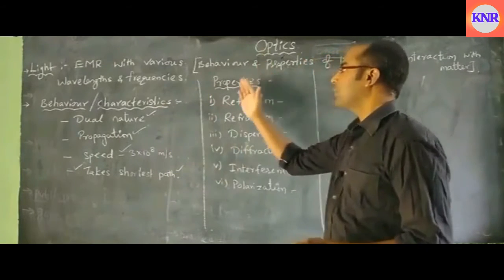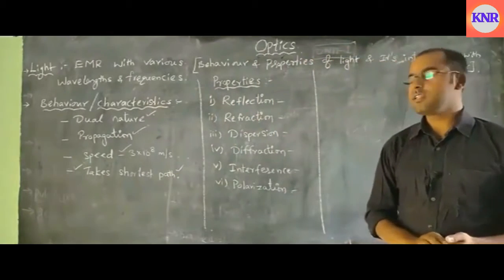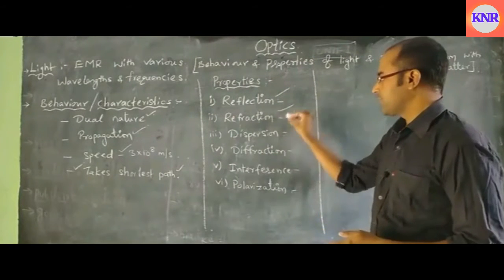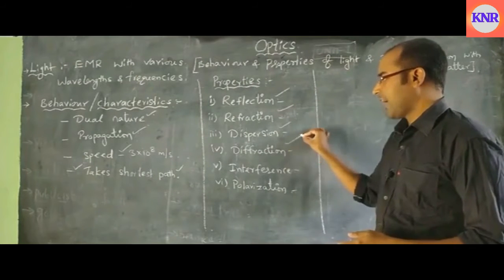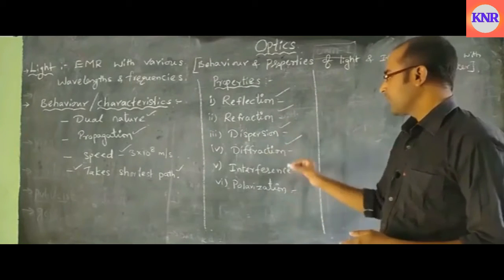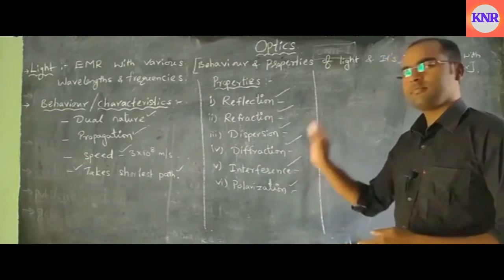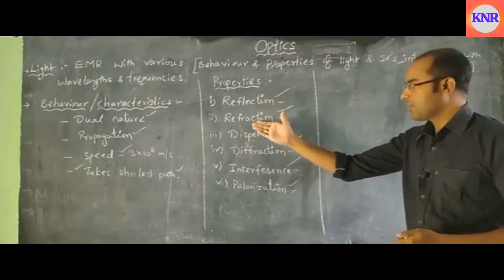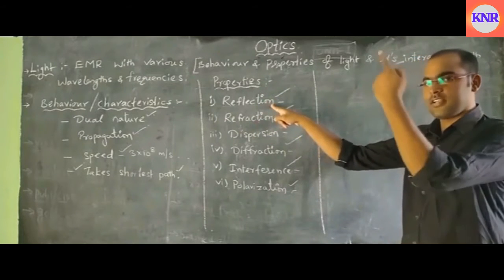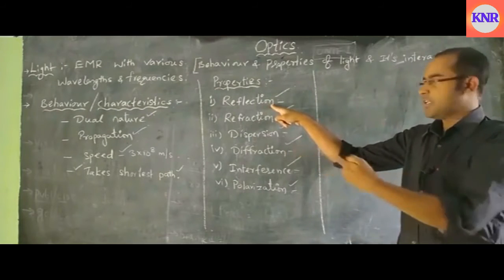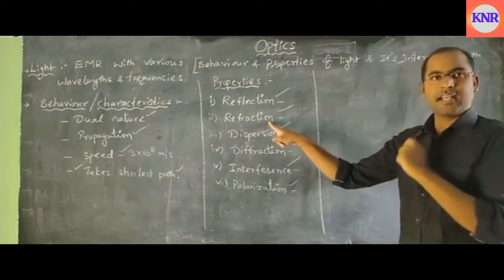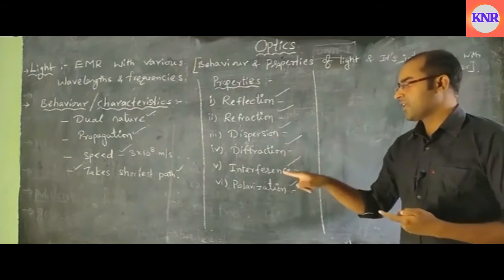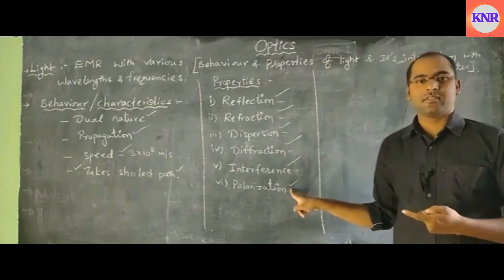Next, what are the properties of light? The properties of light include first reflection, next refraction, dispersion, diffraction, interference, polarization. These are all the properties of light. Reflection we already started in 7th class. Refraction we completed in 9th class, and dispersion we are going to learn in 10th class. Diffraction, interference and polarization will be learned in your higher studies.